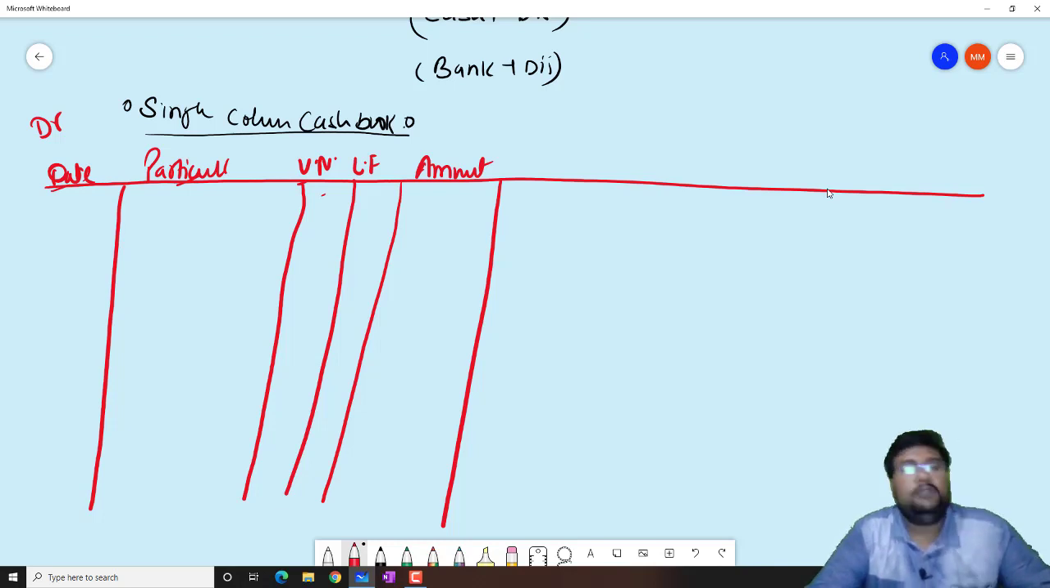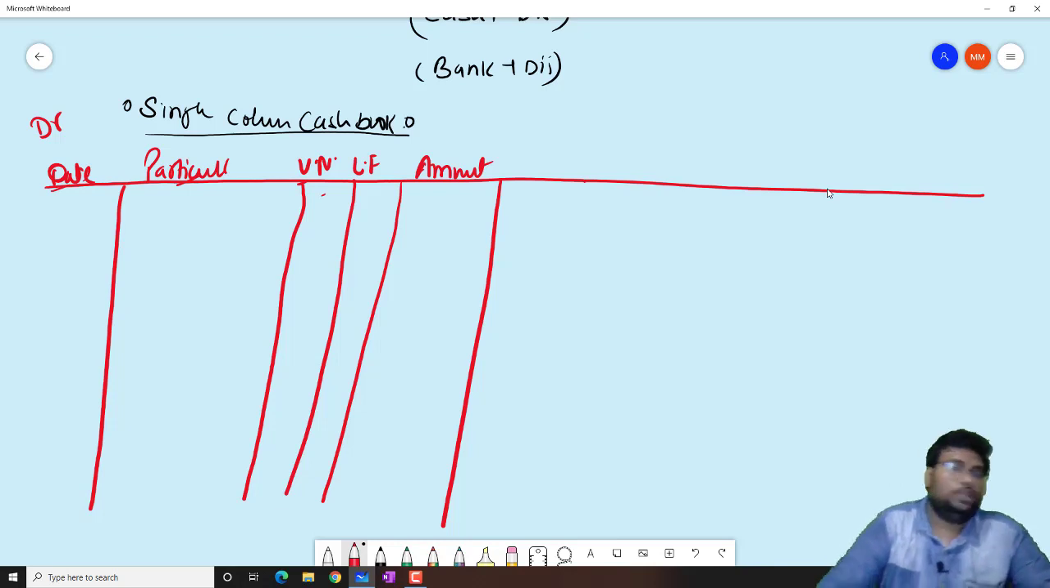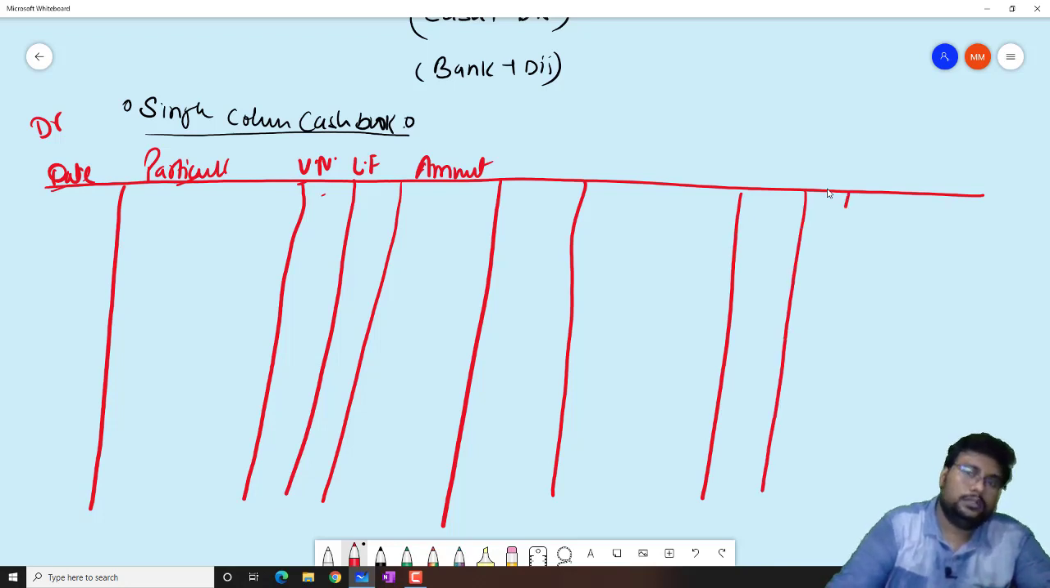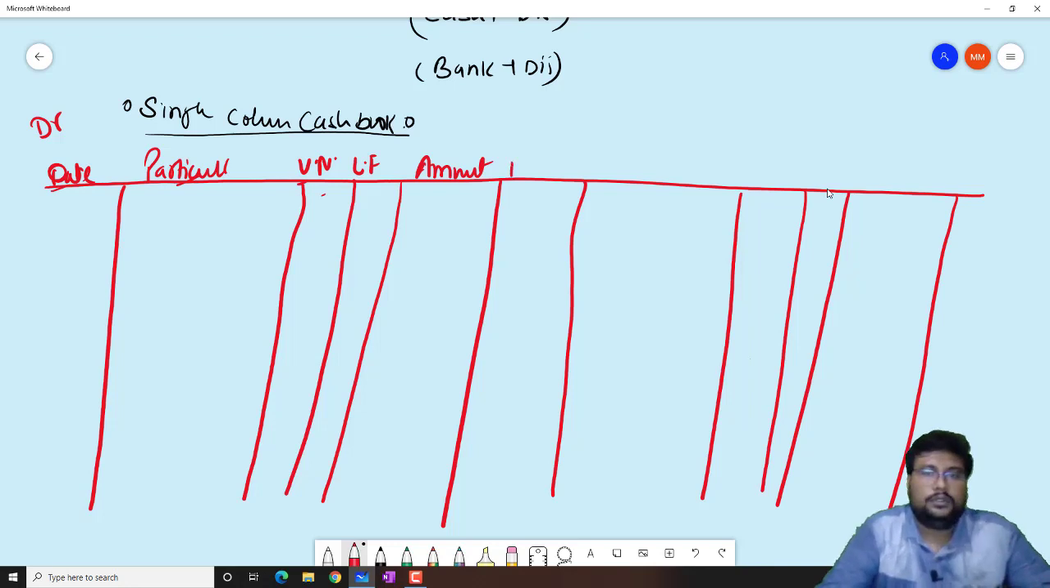Similarly, the same will be repeated in the credit side also. So chalo ji, repeat that. Date, particular, voucher number, ledger folio and amount. Date, particular, voucher number, ledger folio and amount.